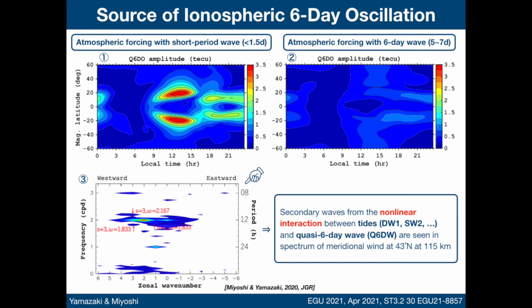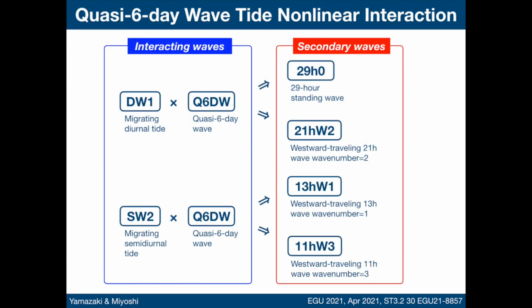At periods less than 1.5 days, there are spectral peaks associated with not only tides but also secondary waves from the nonlinear interaction between tides and the quasi-6-day wave. Various secondary waves are expected to arise from this interaction. For example, the quasi-6-day wave interaction with the migrating diurnal tide can lead to a 29-hour standing wave, and a 21-hour westward propagating wave with zonal wave number 2.